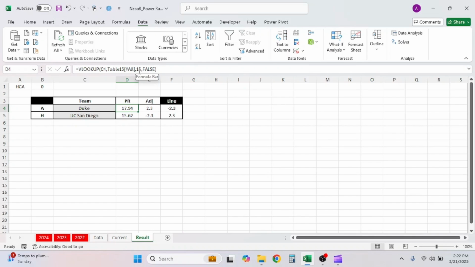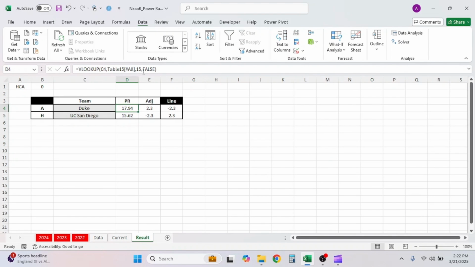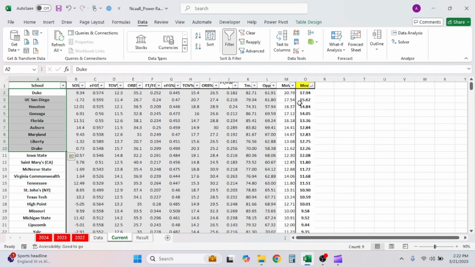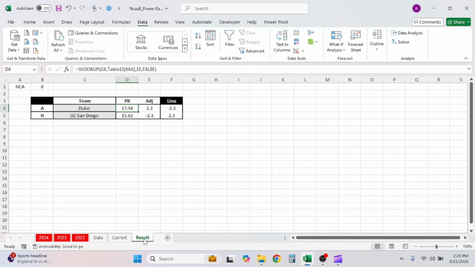You're going to want the 15th column, which happens to be our margin of victory. Or the table will be the 15th table. This is the 15th table right here. 15 will be the column. Column will also be margin of victory. If I'm moving too fast, remember you can always pause the video. Going back, and then false just means you want the identical number that's in there.